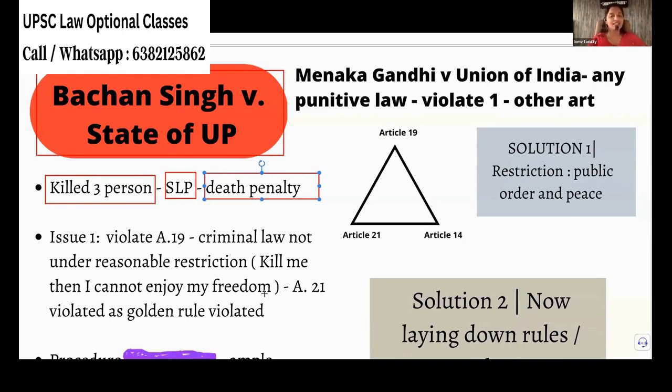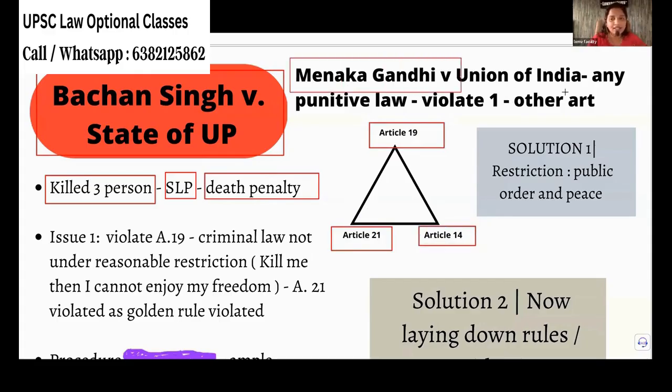So what he is telling is that there is a golden triangle principle which was pronounced in Menaka Gandhi versus Union of India. So Bachchan Singh is the case we are talking about, but his advocate is quoting another case, the Menaka Gandhi case. Why he is quoting it is that in Menaka Gandhi case, they have come up with this golden triangle principle.